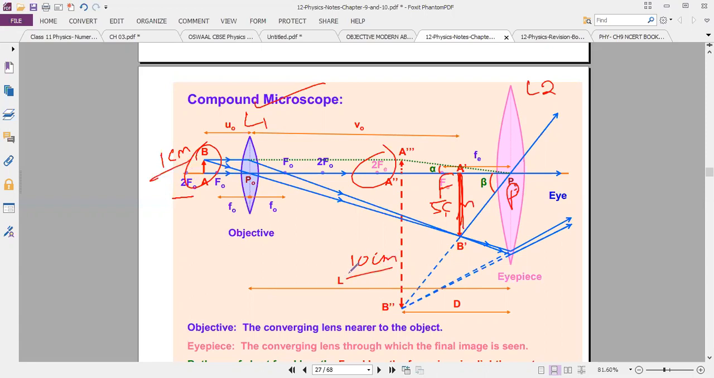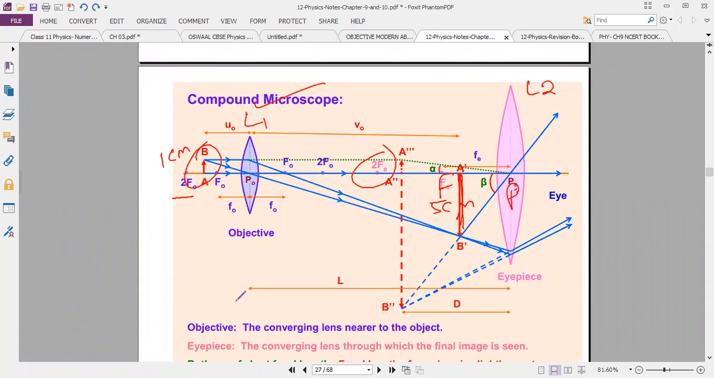In a microscope they will mark it like 10x or ×100, ×500, like that. If you have any doubt, kindly refer. So this is the basic process now.